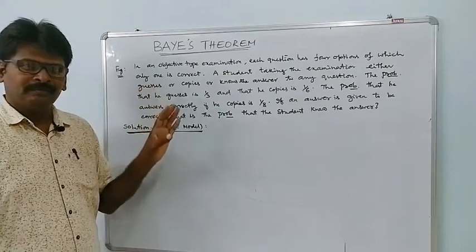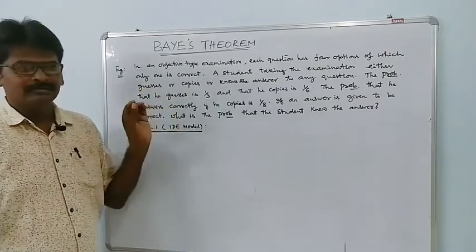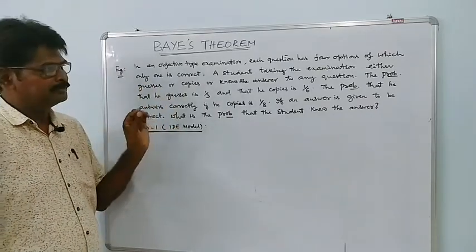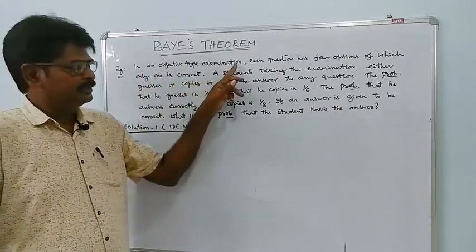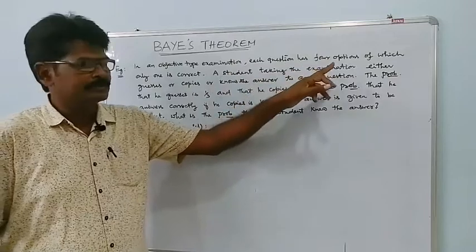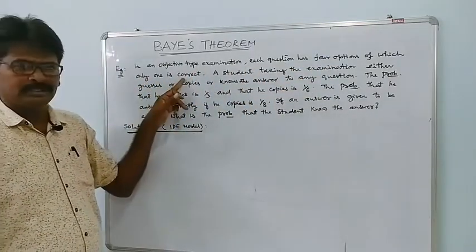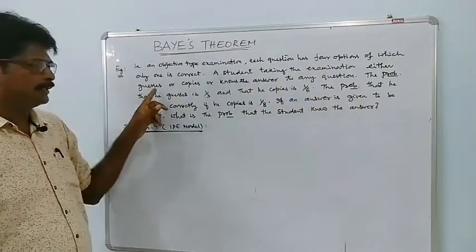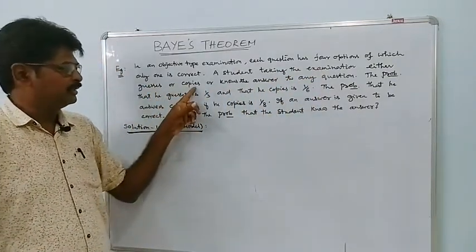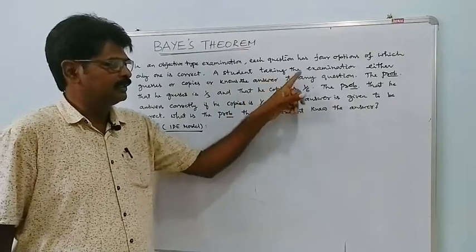Actually, the problems on Bayes theorem are long and we should understand them well. In an objective type examination, each question has 4 options, of which only one is correct. A student taking the examination either guesses or copies or knows the answer to any question.